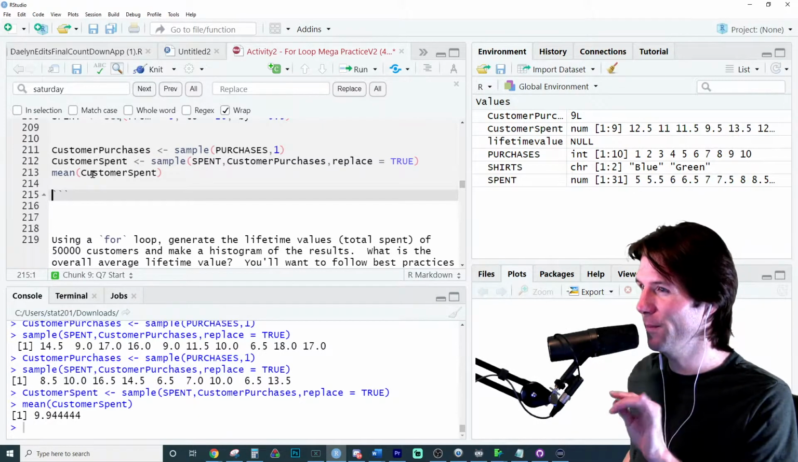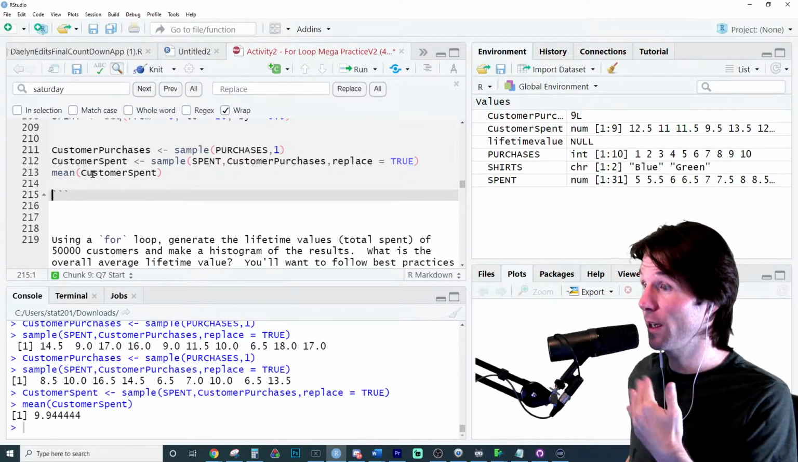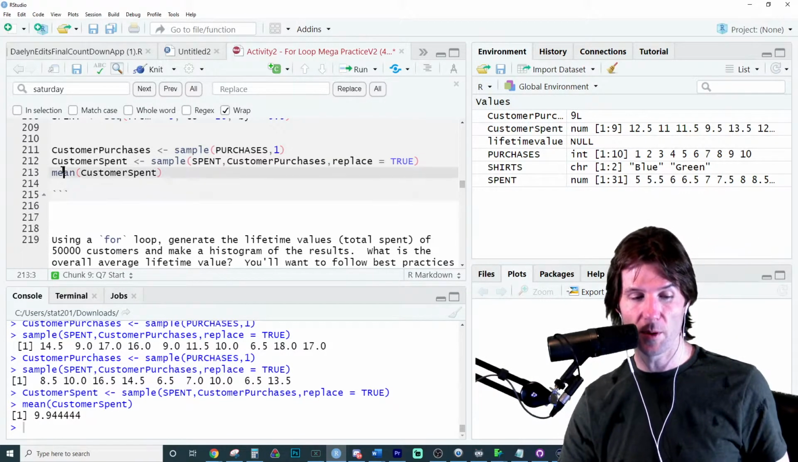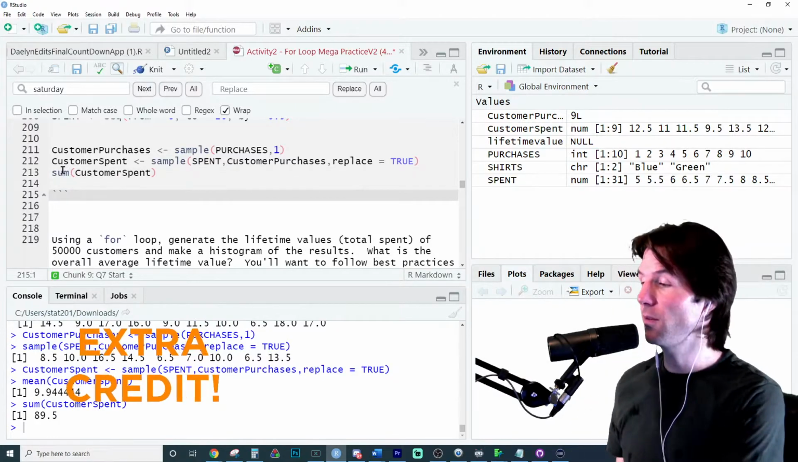So we wouldn't want to find the mean of their purchases. We'd want to find how much they purchased. Sum. Exactly, Kayla. Great work. We want to find the sum of their purchases, and that was the lifetime value of that customer.